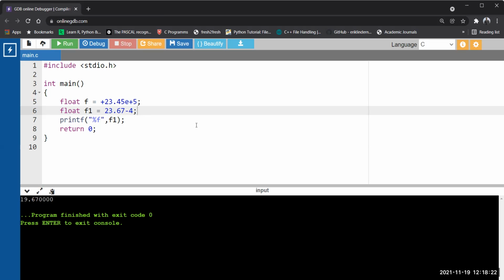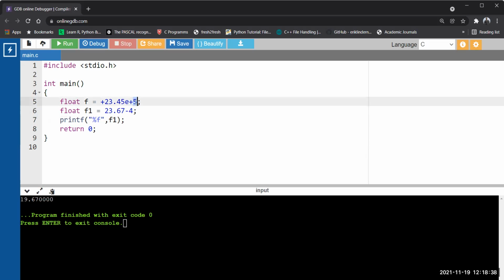So that's why I'm telling you, watch my floating point representation. If it is -4, then by default 10 is the base. Okay. -4 means that particular number will be divided by 10 to the power 4. And if it is +5, that particular number will be multiplied by 10 to the power 5.